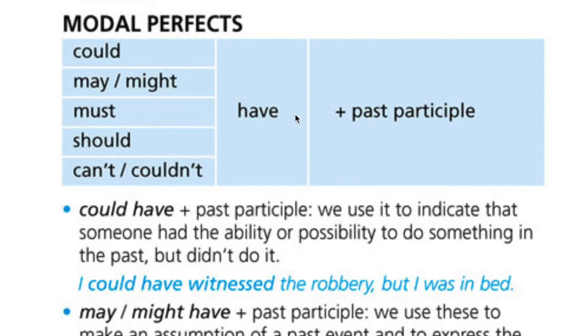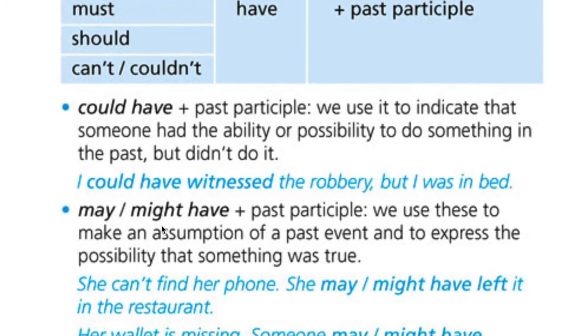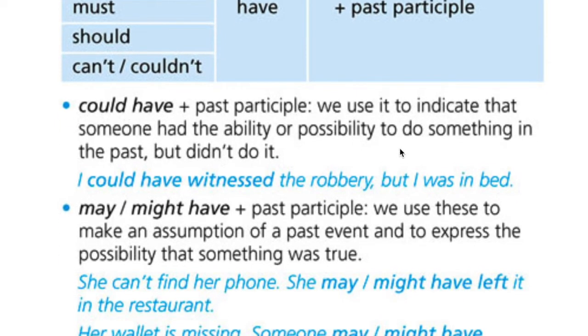Okay? So once that we have seen the three compulsory elements in the modal perfect, we're going to take a look at the use. Now, for example, with could have, we have an indication that someone had either the ability or the possibility to do something in the past, but he didn't do it. Now, this is important. He could have done it, but he didn't do it. Okay? And we are talking about ability, capacidad, or possibility, posibilidad.